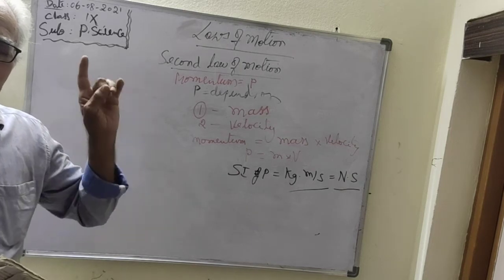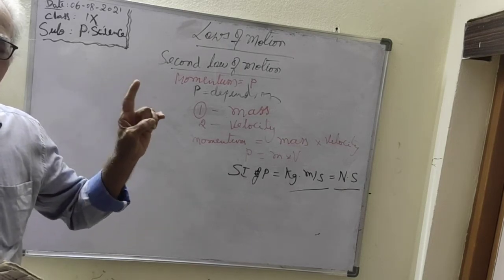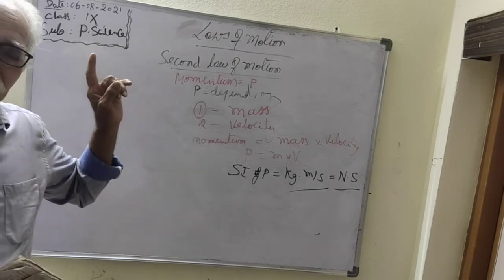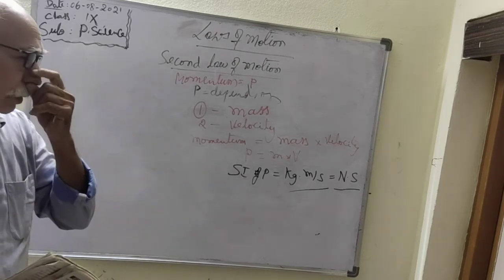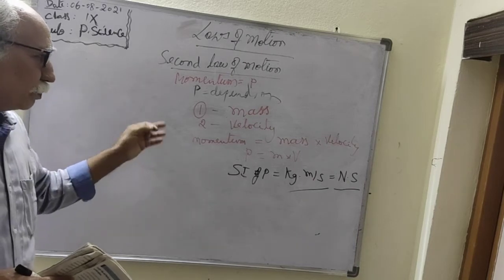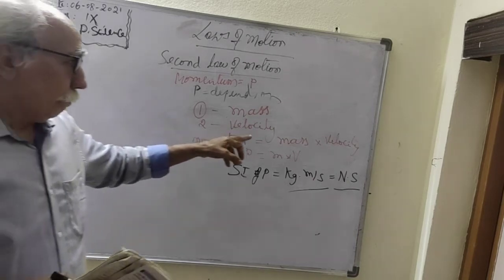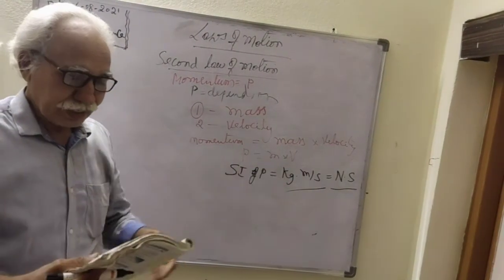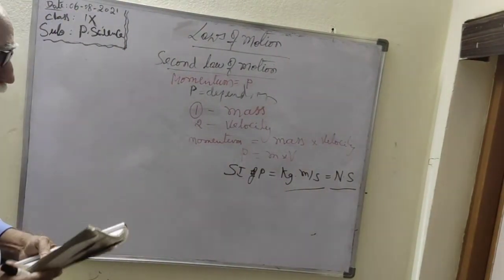Therefore momentum is the product of mass, a scalar, and velocity, a vector. Therefore momentum is a vector. This momentum is measured in SI unit kilogram meter per second or newton second.